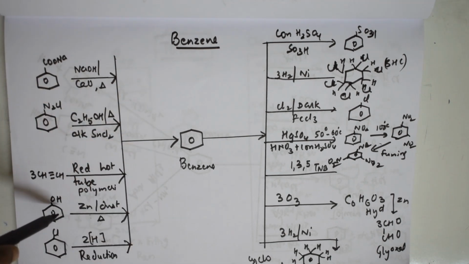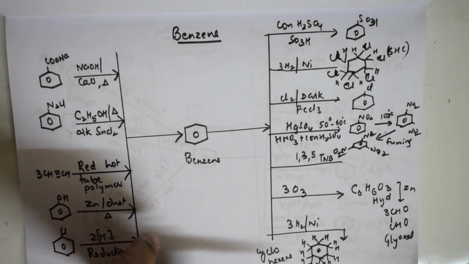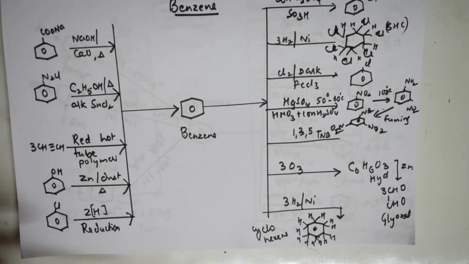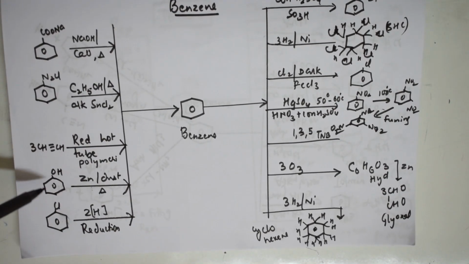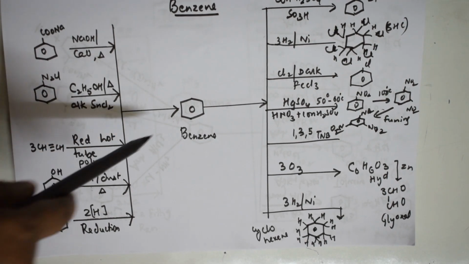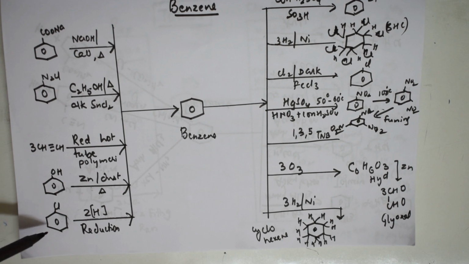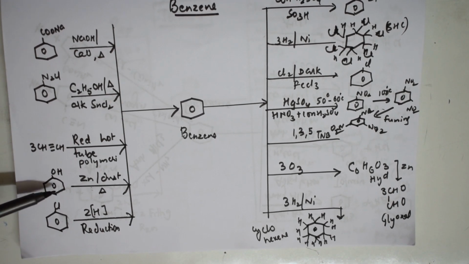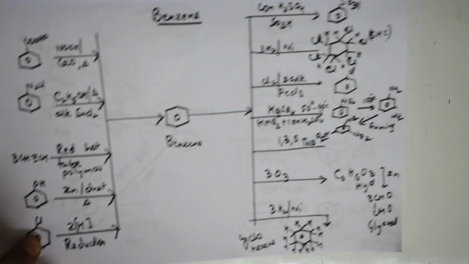Next comes zinc dust, isn't it? With phenol. So with zinc dust, what happens? I said when there is a metal atom, immediately reduction happens, correct? This oxygen is removed, hydrogen is added to the ring and we get this. Further, you also can do the reduction of chlorobenzene and get benzene. Yes, students, done. So here, I think this aromaticity should not be there. Yes, correct.